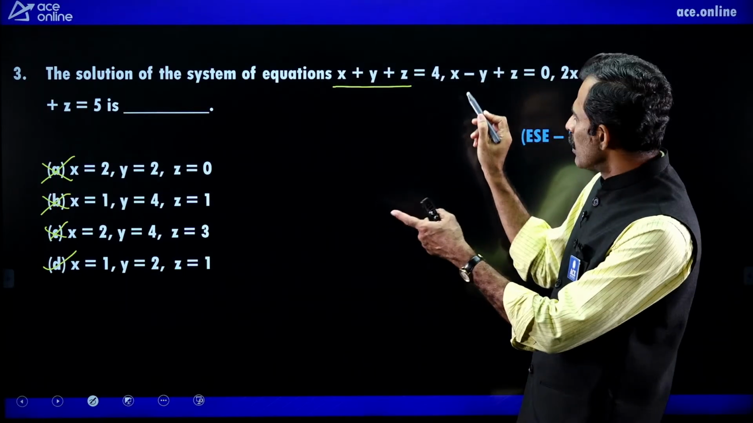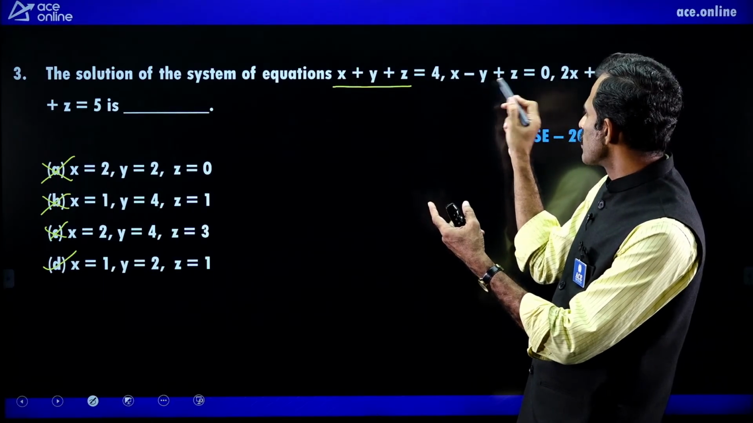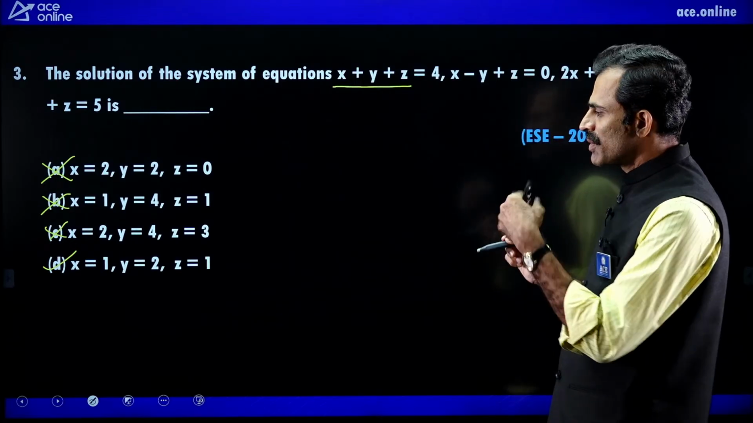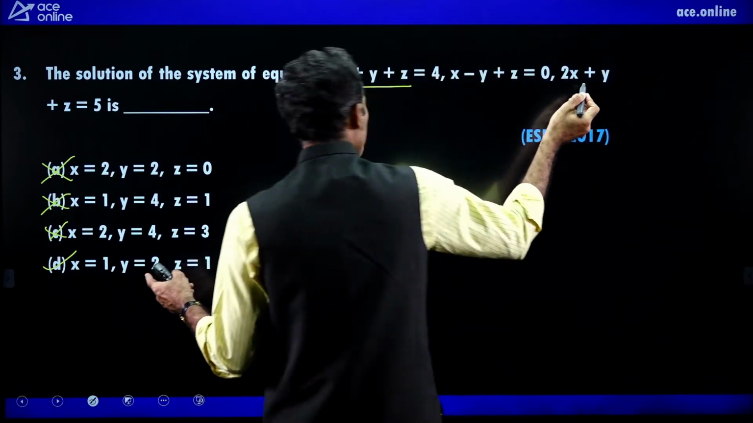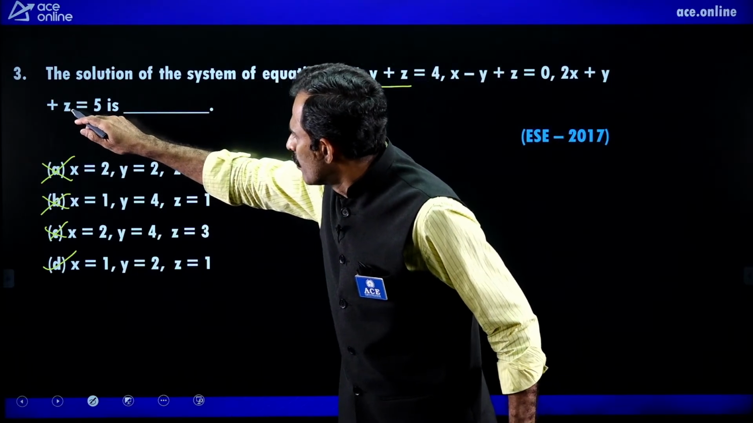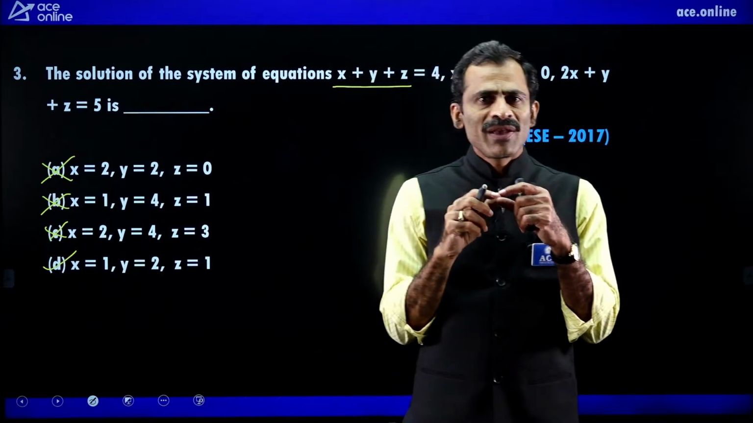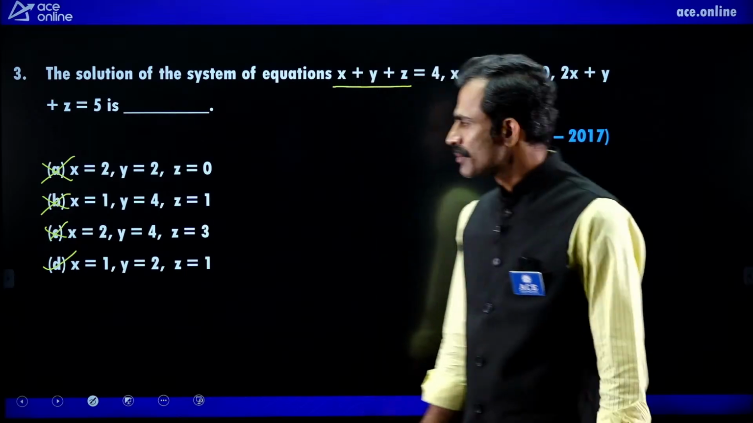Next, x equal to 1, y equal to 2, 1 minus 2 minus 1, z equal to 1, minus 1 plus 1, sum is 0. Second equation satisfied. Third equation, 2 into 1, 2, plus y equal to 2, 2 plus 2, 4, 4 plus 1, 5, equal to 5. All the three equations are satisfied with option D. D is the correct answer.